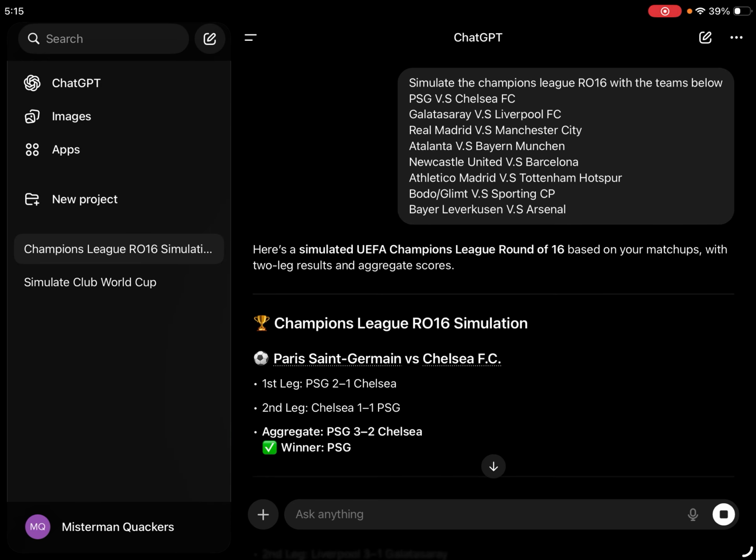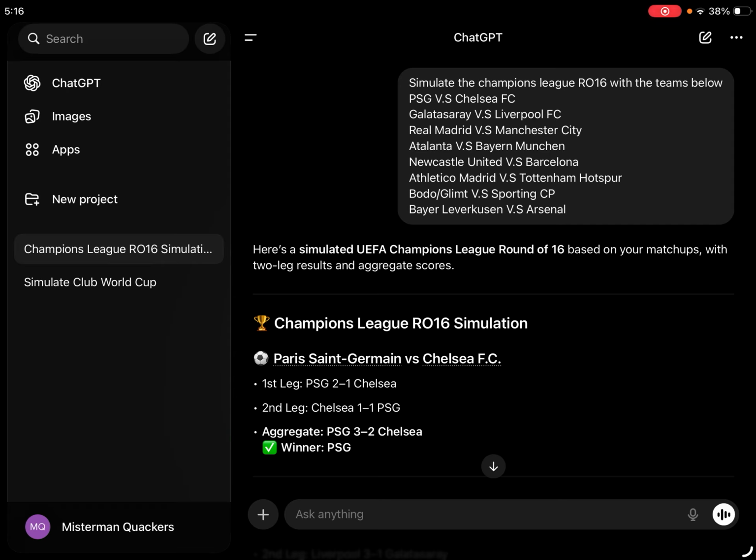So ChatGPT simulated the first game, PSG versus Chelsea. Now, PSG, I believe, came out narrowly, just like last season, where they won it 5-0 against Inter Milan.